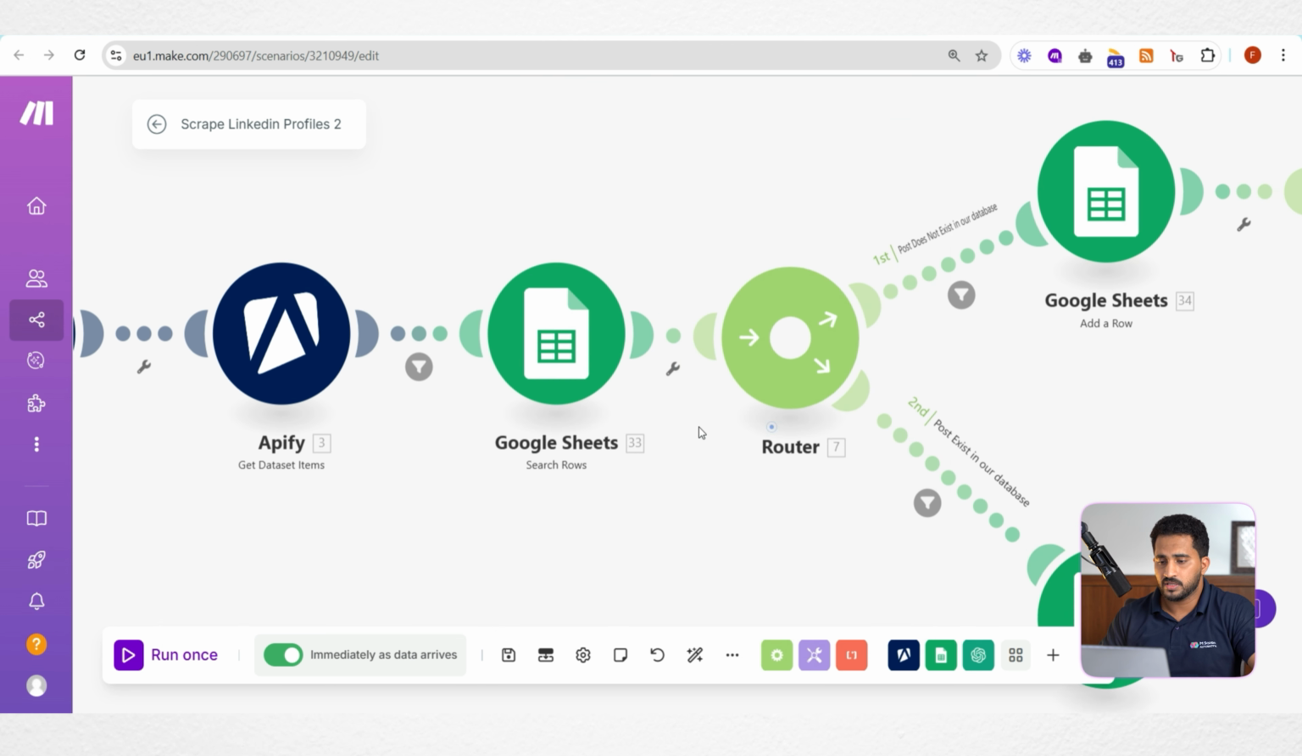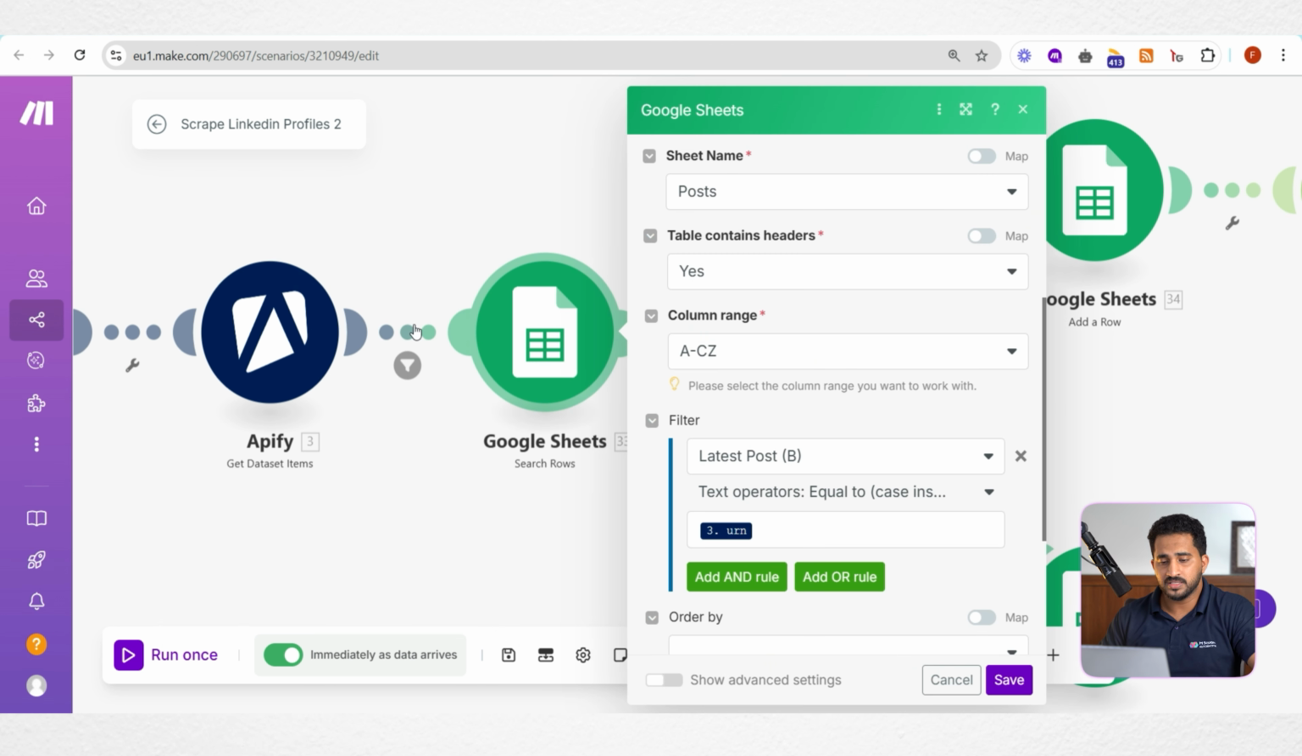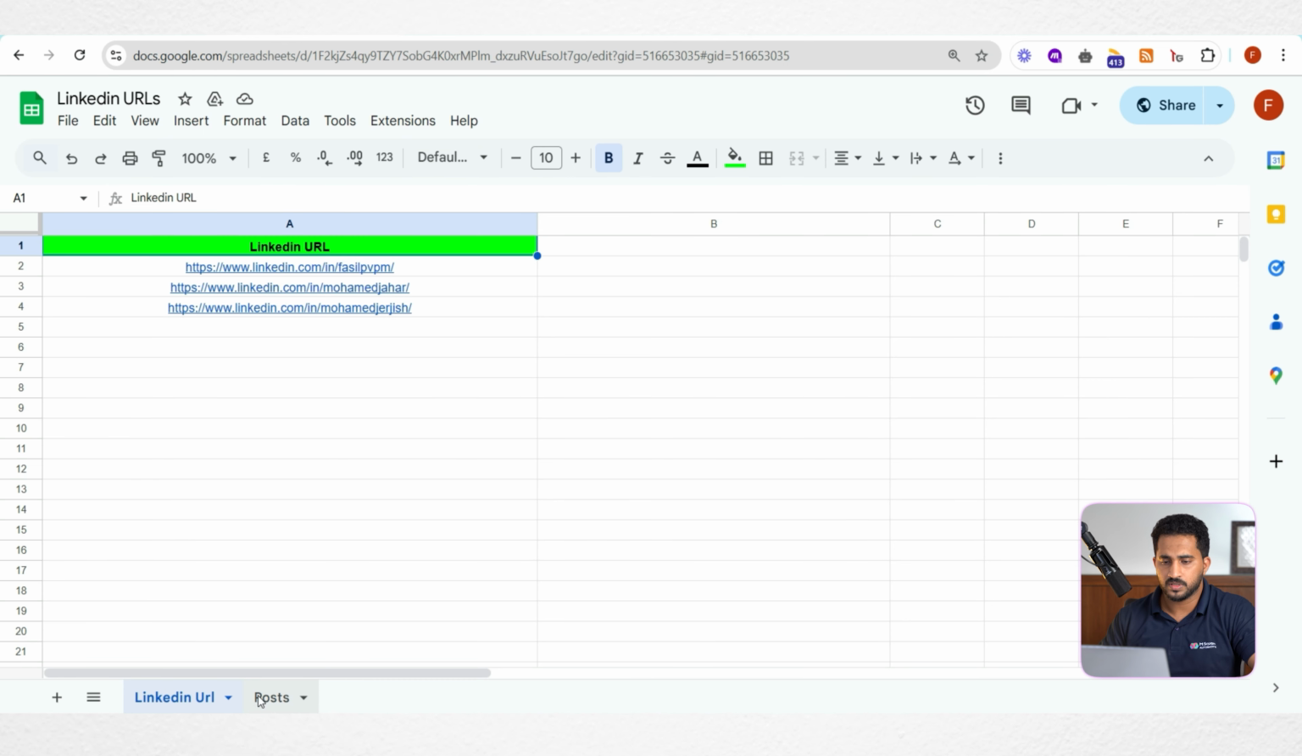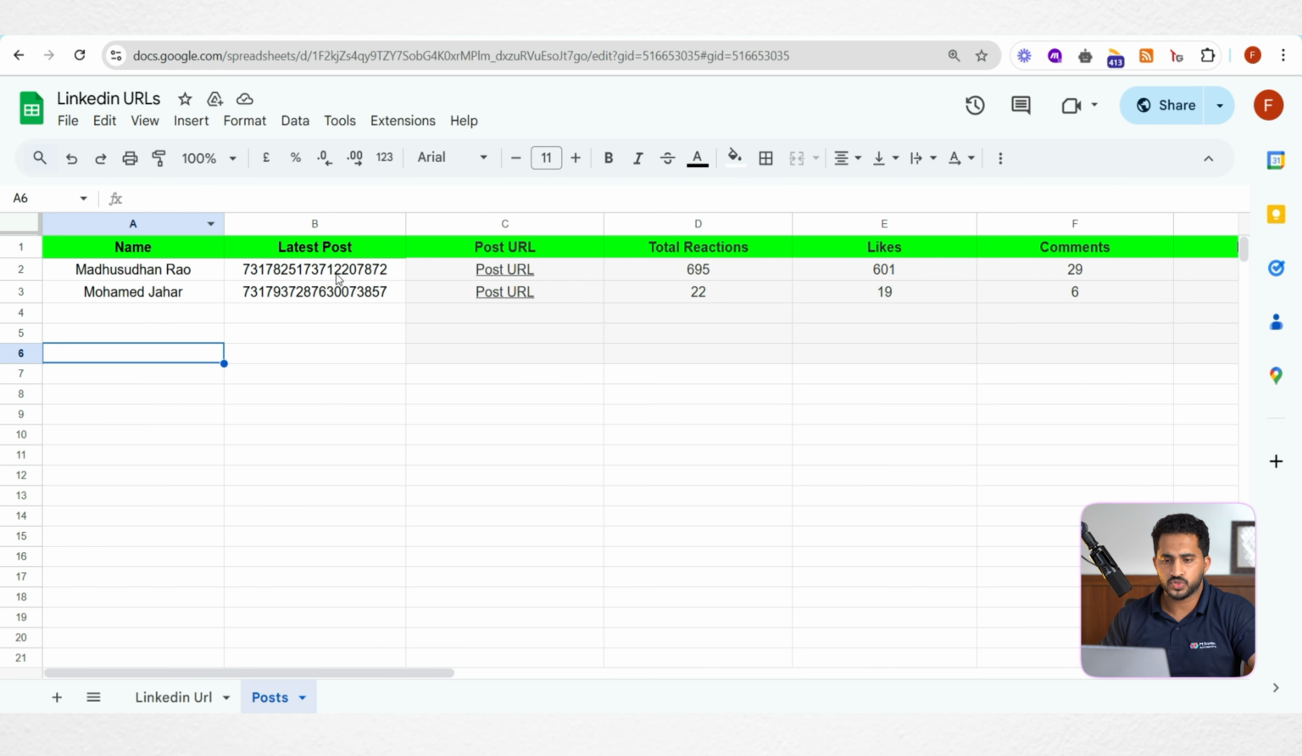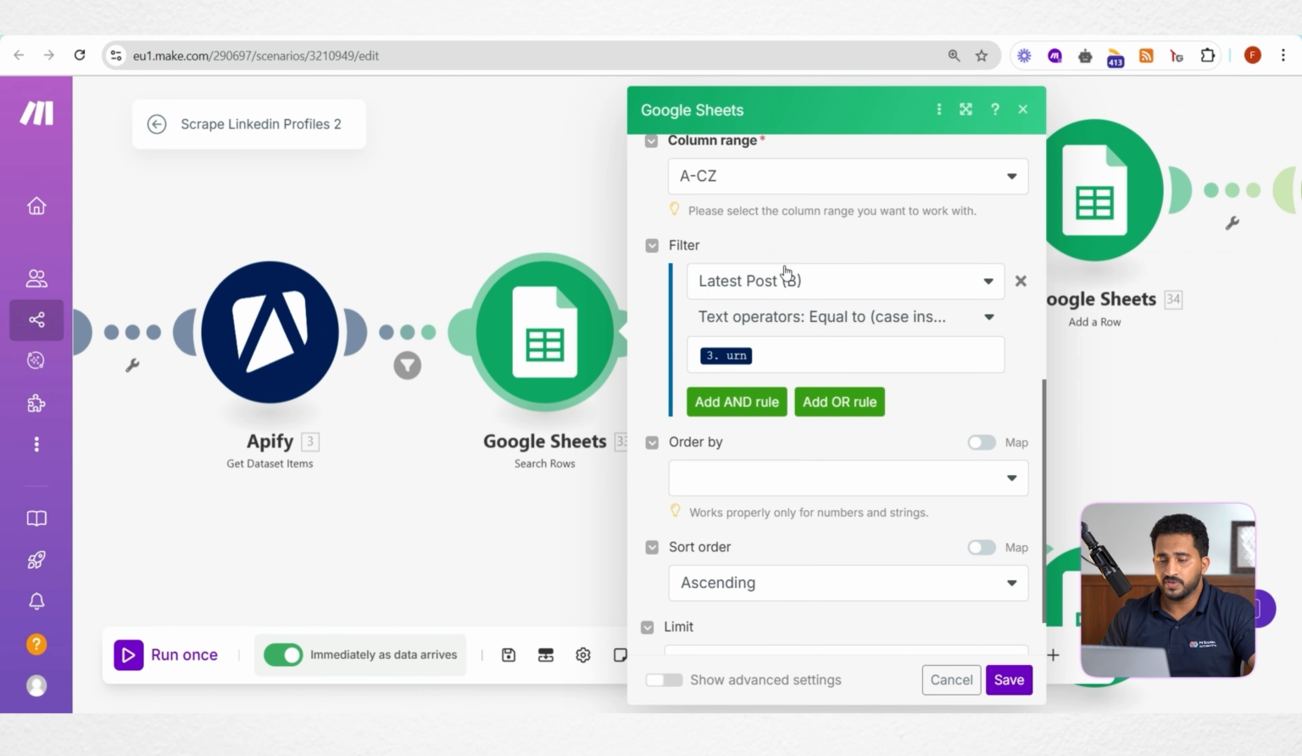That's about it. Now we are checking in our database whether the collected post is already there or not. Here you can see we are checking the latest post column, which is here. Yeah, this is the latest post column. There we are entering the post ID. We are checking that column with the latest received post ID, and we are setting the limit as 1 because we just want to fetch the latest post only.